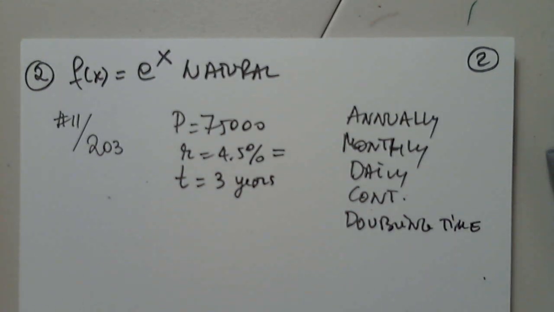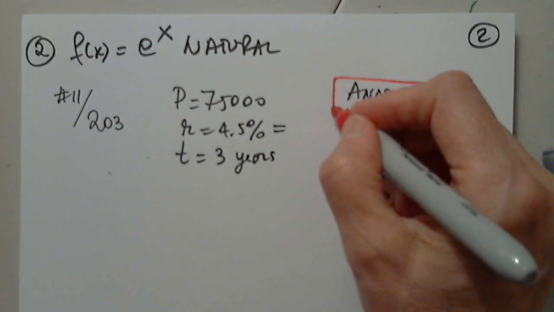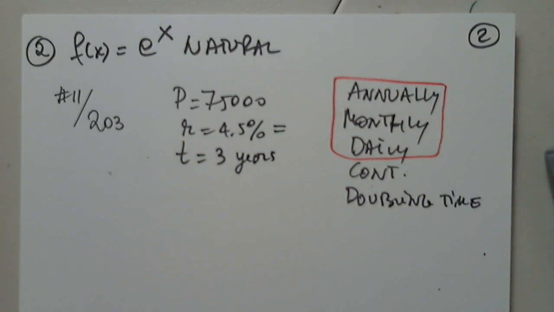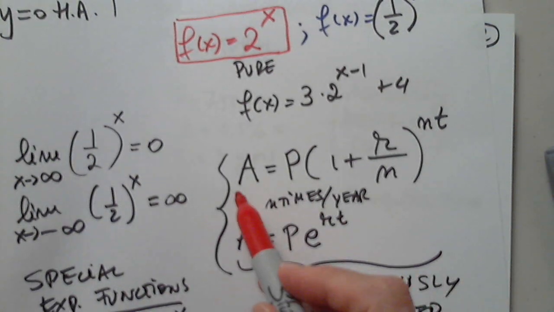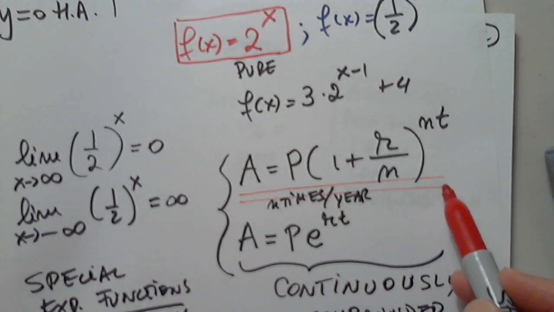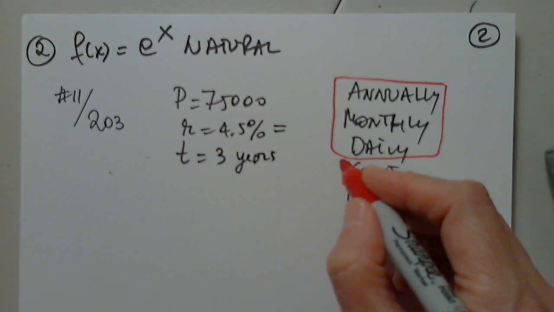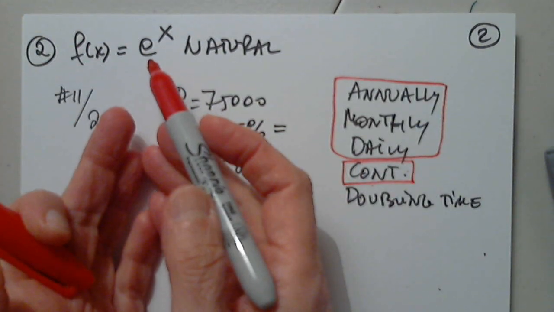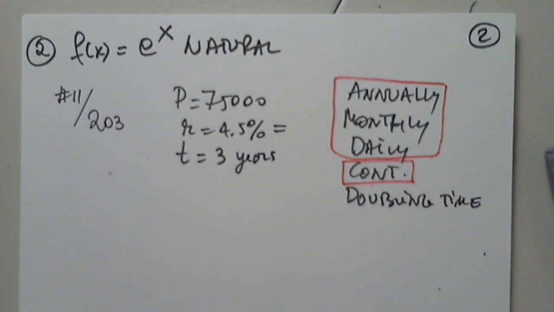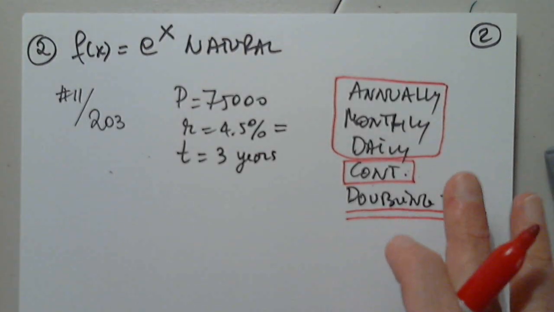Perfect. Thank you for the pick. So now let's take a look. For these, we have this formula. Nothing new here so far. The formula that we've been using all along. However, for continuously compound interest, we have a different formula with the exponential function. That's why we couldn't talk about it till we got to the exponential function. The doubling time, I'm going to have to explain. So we're going to get to that in a minute.